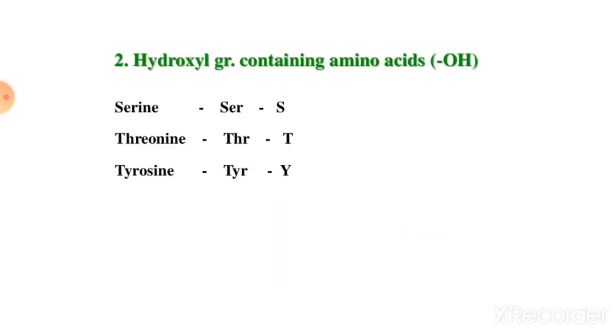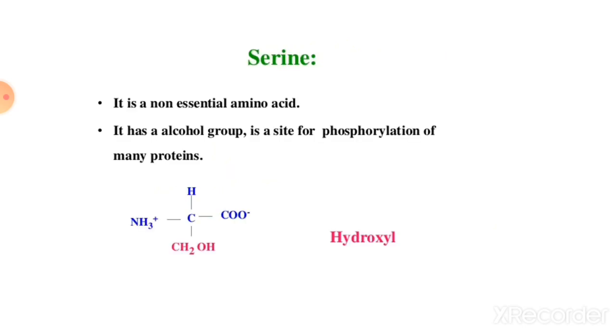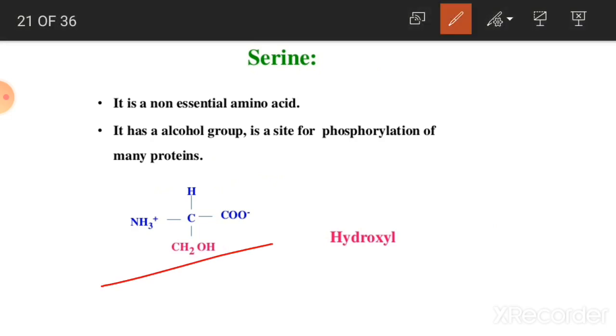Then the second class is hydroxyl group containing amino acids, that is hydroxyl amino acids. Examples of hydroxyl amino acids are serine, threonine, and tyrosine. First is serine. It is a non-essential amino acid. It has an alcohol group in the side chain for phosphorylation of many proteins, and this is the structure of serine.